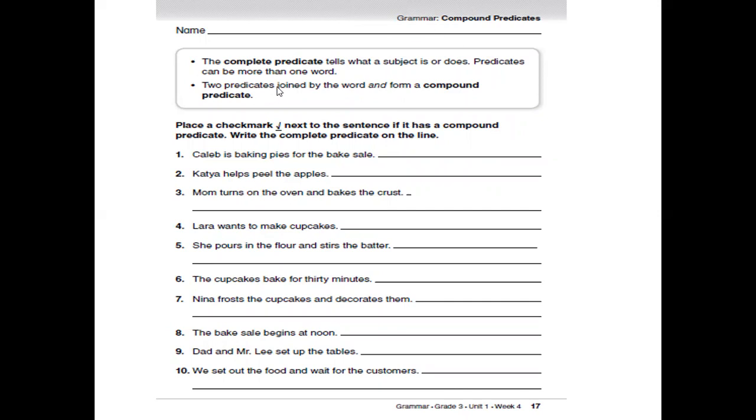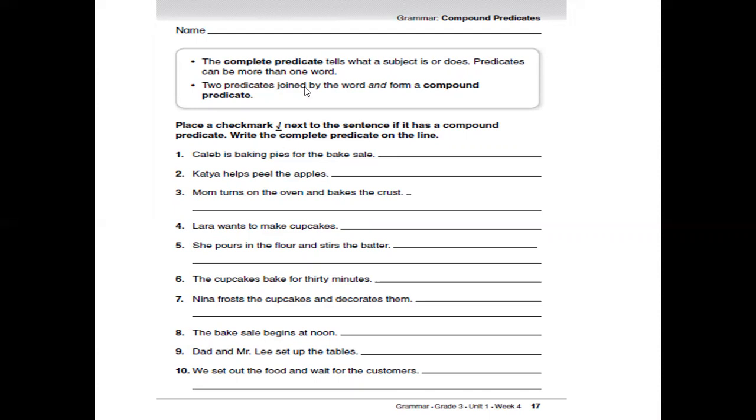The predicates can be more than one word. Two predicates joined by the word and form a compound predicate. So what's the complete predicate? It tells what a subject is or does. The predicates can be more than one word. Two predicates joined by the word and form a compound predicate, like the compound subject. Place a check mark next to the sentence if it has a compound predicate. Write the complete predicate on the line.